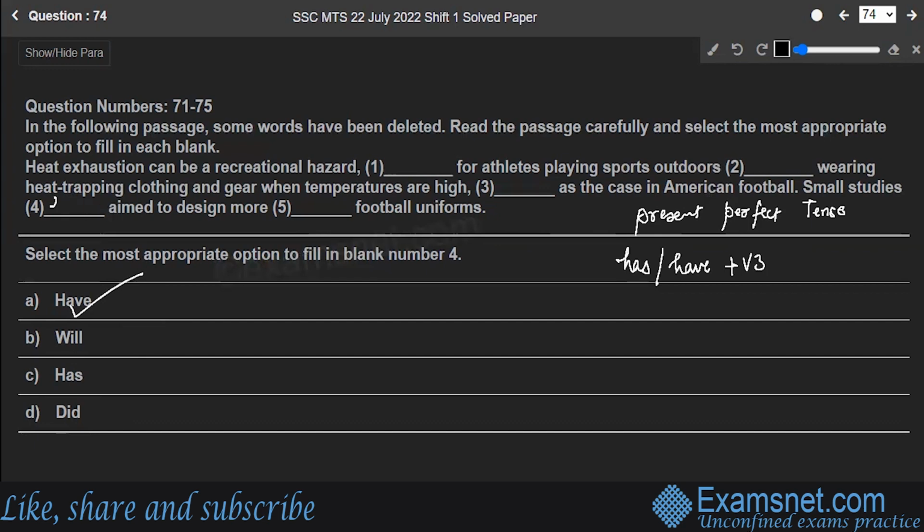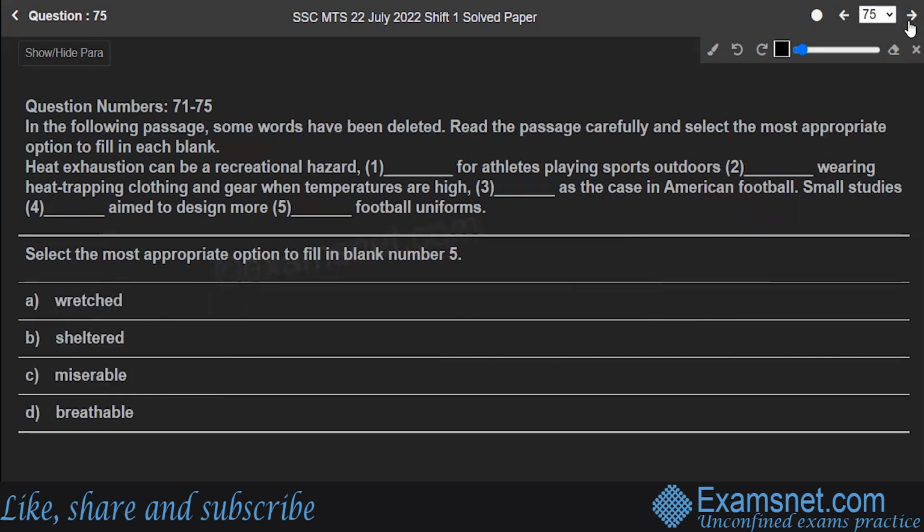Small studies have aimed to design more. Correct? So see, we use has with the singular, and have we use with the plural. It can be used actually anywhere. Right? So option A is the correct answer to the question.